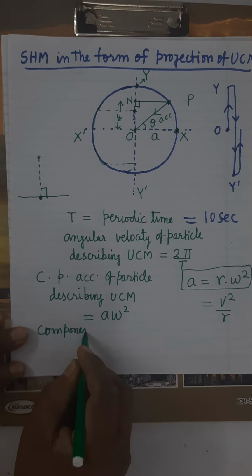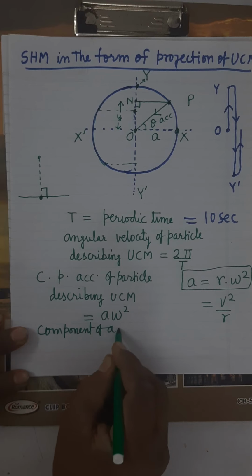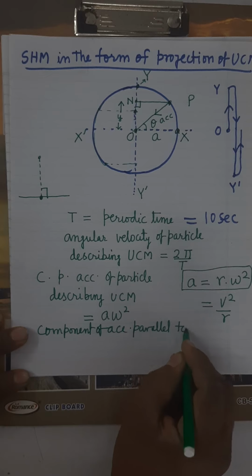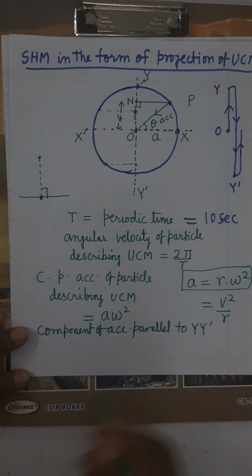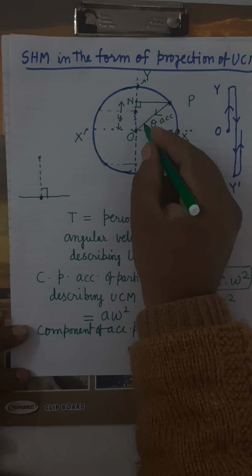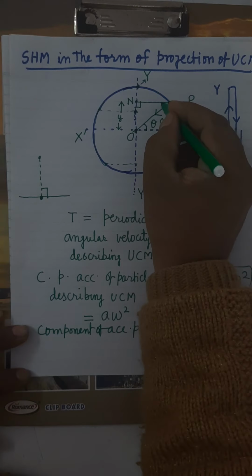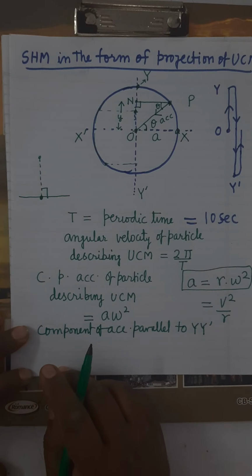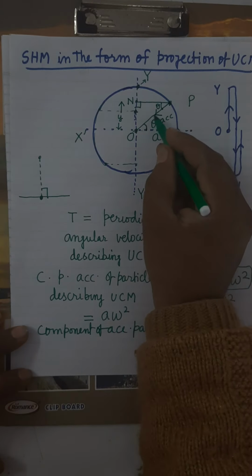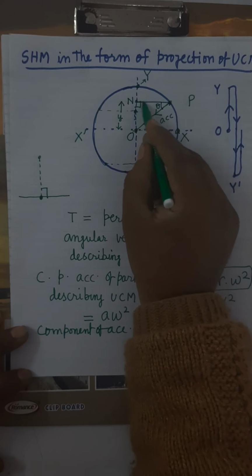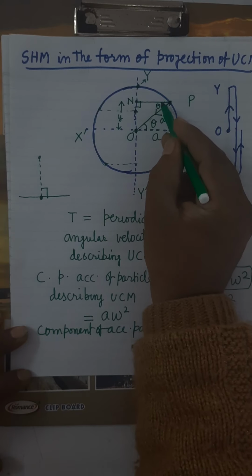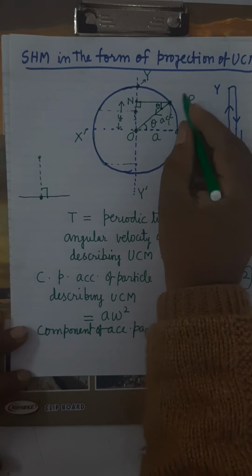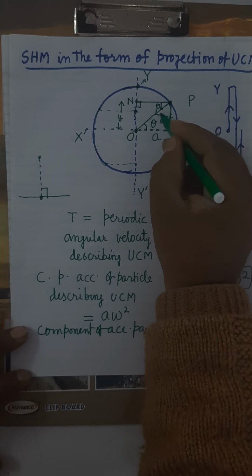So see here, this angle is theta, this angle will also be theta. It is clear? We have to find its component. The component in this direction is acceleration into cos theta. What will be the component in this direction?